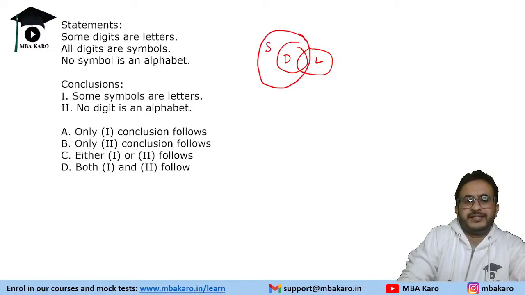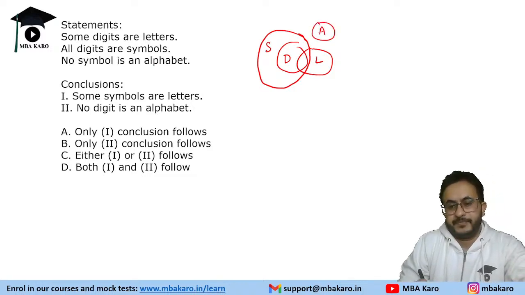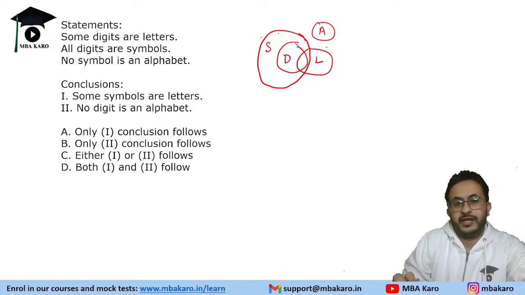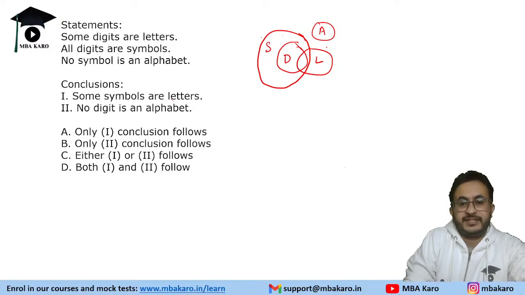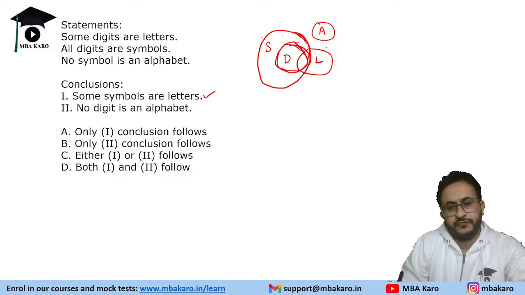No symbol is an alphabet. So symbol and alphabet are to be separate. Now, alphabet can overlap with any other thing, but it should not overlap with symbols. So first, it's saying that some symbols are letters. So definitely some symbols have to be letters because digit is within symbol. Okay. Digit is inside symbol and there has to be overlap with it. So this is true. So first one is true.